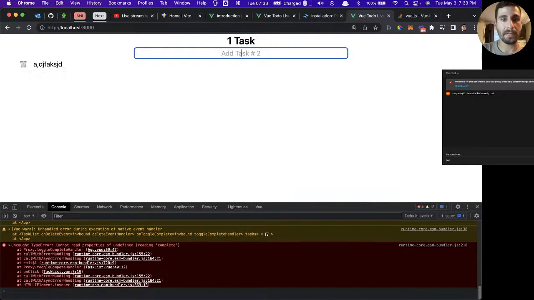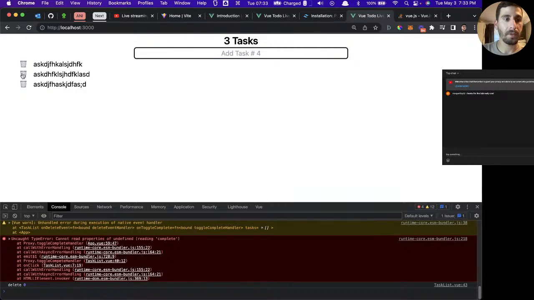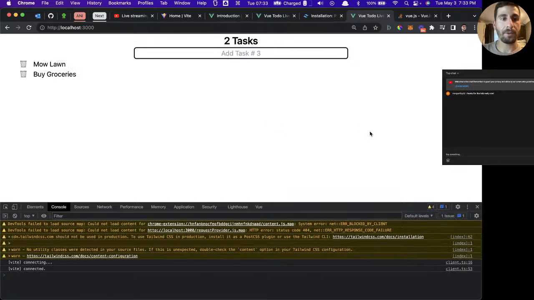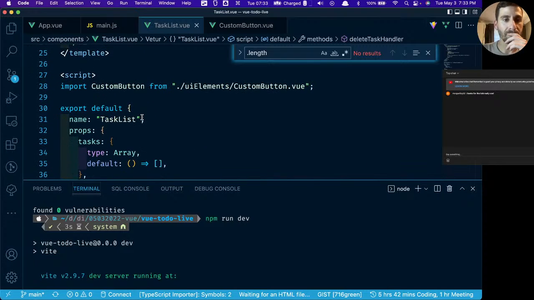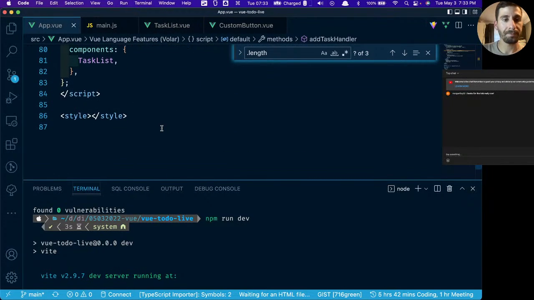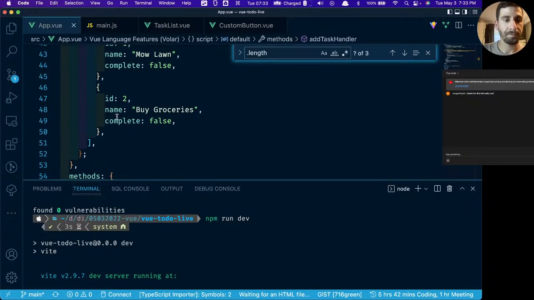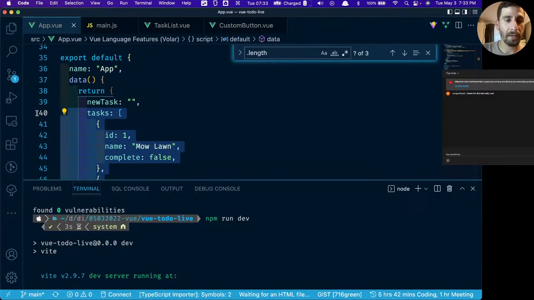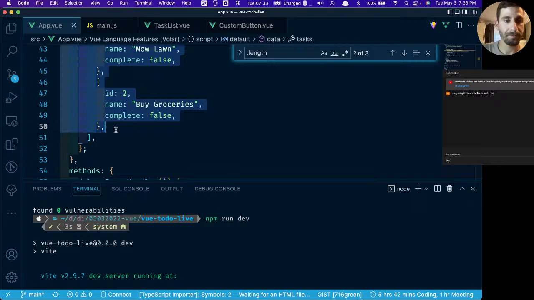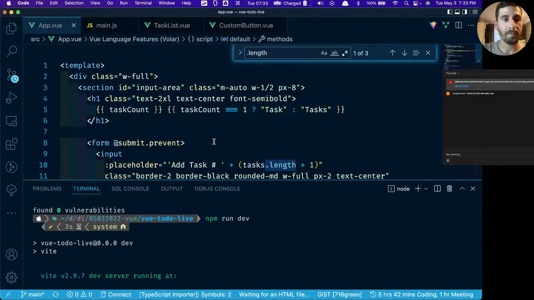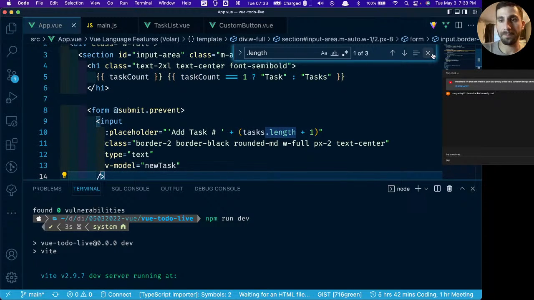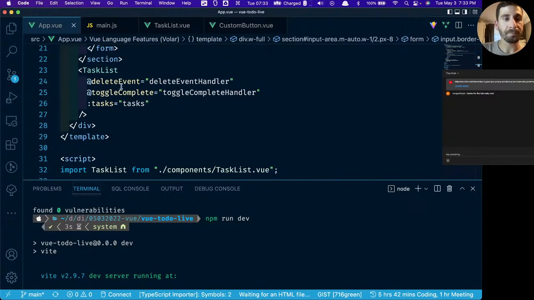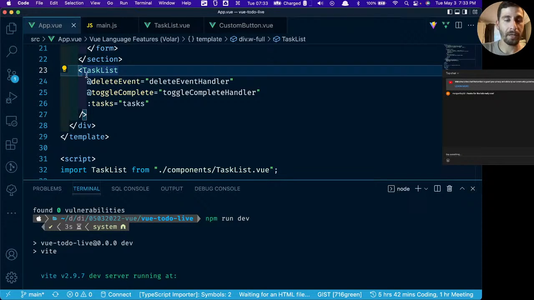We have our to-do list written in Vue.js. And for all intents and purposes, this thing is done for right now. And that's Vue 3. Let's get rid of these default tasks here. There's another directive that I do want to show you, though. For example, we have this task list component right here.